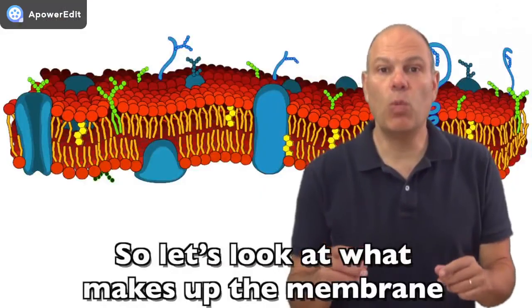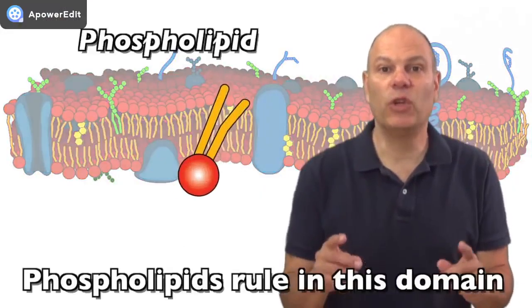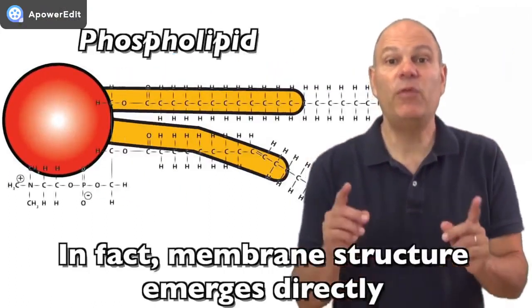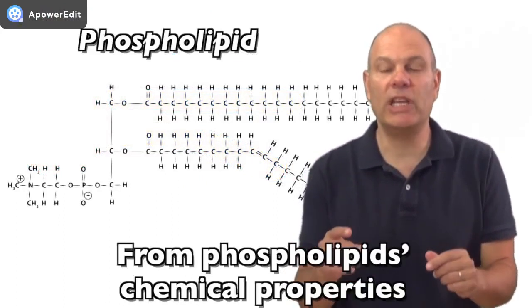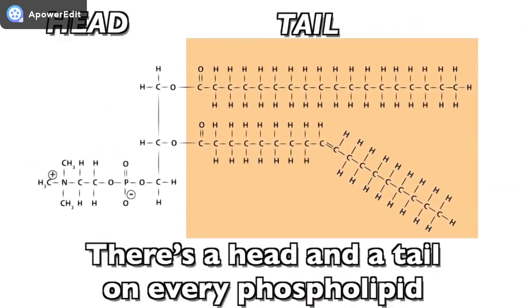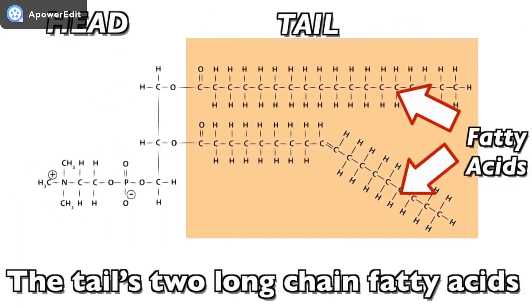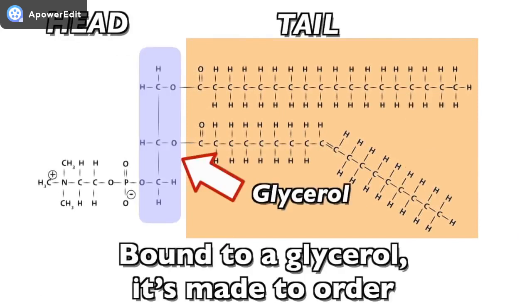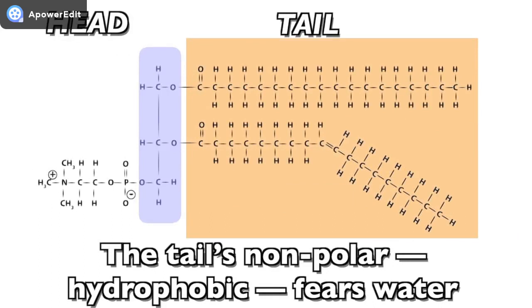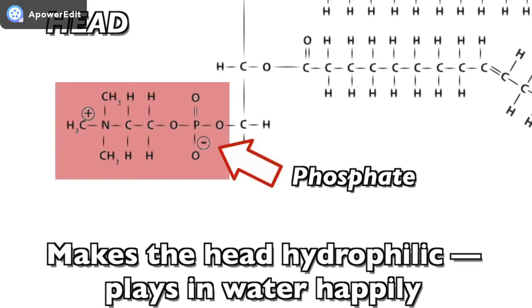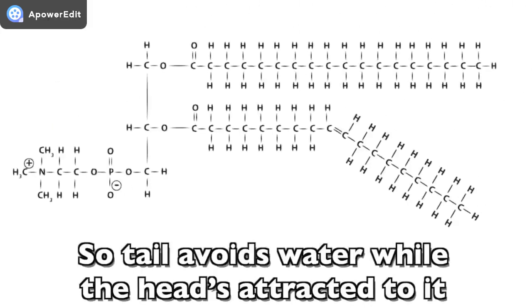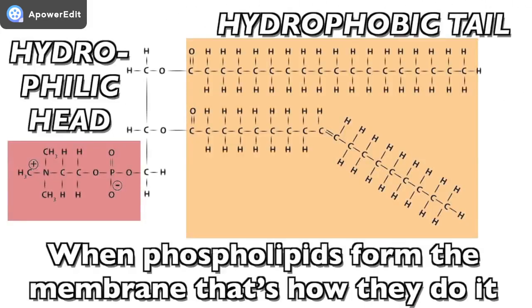So let's take a look at what makes up the membrane. Phospholipids rule in this domain. In fact, membrane structure emerges directly from phospholipids' chemical properties. There's a head and a tail on every phospholipid. The tail's two long-chain fatty acids bound to a glycerol. The tail's non-polar, hydrophobic, fears water. The head's got a phosphate. It's charged negatively, which makes the head hydrophilic, happy in water. So the tail avoids water while the head's attracted to it.